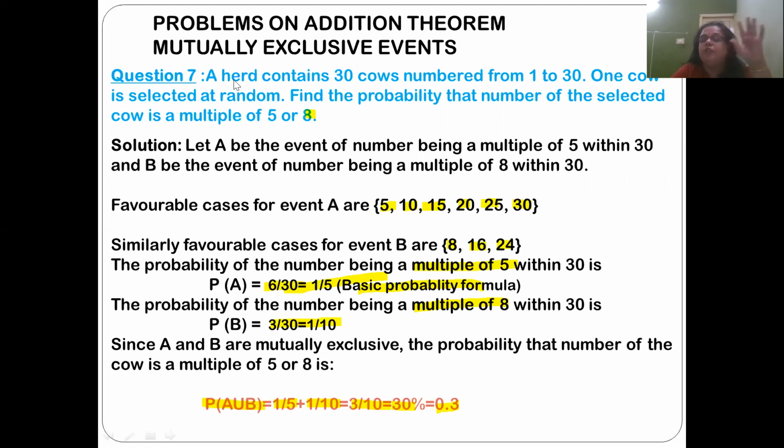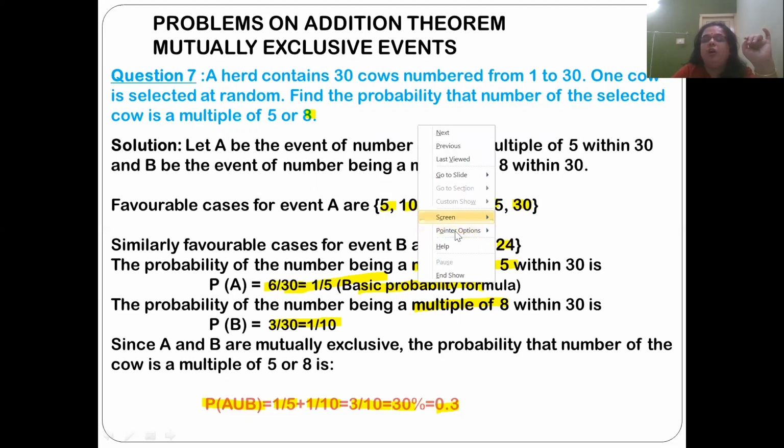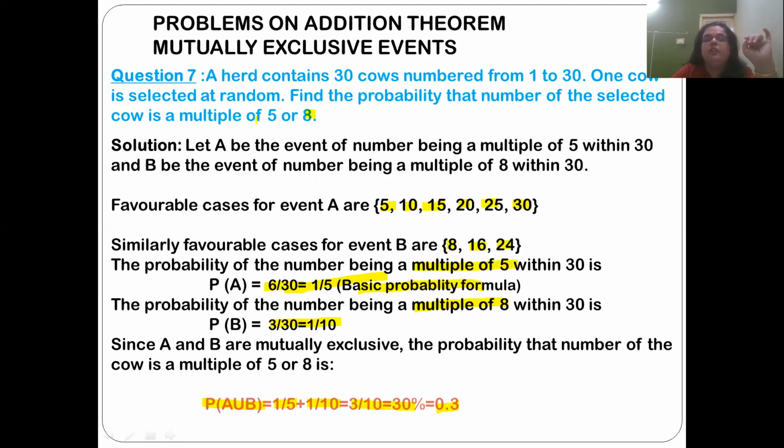This is a problem on a herd of cows. A herd has 30 cows. Each cow is numbered between 1 and 30. One is selected at random. Find the probability that the number of the selected cow is a multiple of 5 or 8. The question is multiple of 5 or 8. Now, we have two events here.